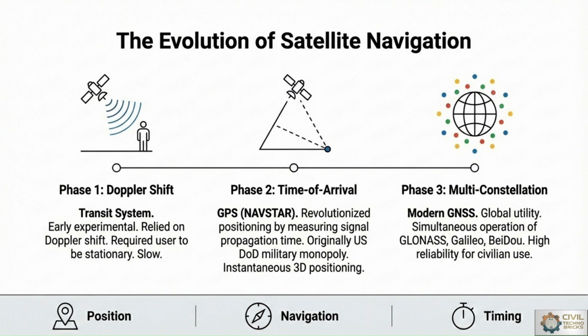The second phase introduced GPS technology, which calculated location using signal propagation time between satellites and receiver, that is time of arrival, where positioning was revolutionized. And in the third phase, simultaneous or multi-constellation operation of GPS, GLONASS, Galileo and BeiDou improves availability, positioning precision and accuracy. With reference to civil engineering, modern GNSS supports real-time navigation, accurate topography surveys and intelligent transportation systems based on these three phases. They are related to positioning for navigation, for time, or for real-time data collection.